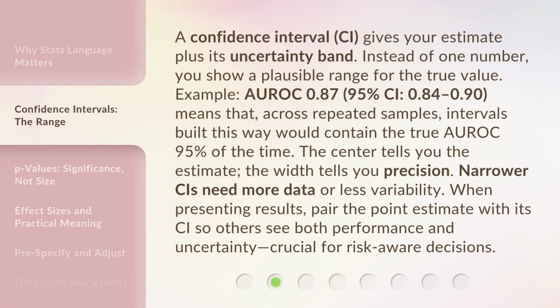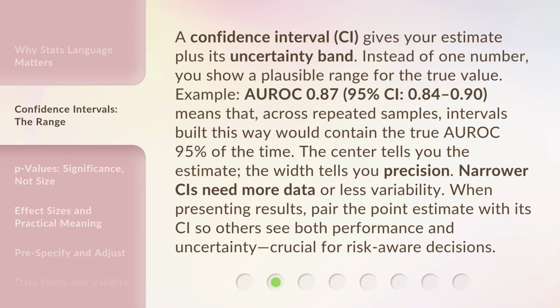A confidence interval, CI, gives your estimate plus its uncertainty band. Instead of one number, you show a plausible range for the true value. Example: AUROC 0.87, 95% CI, 0.84 to 0.90 means that, across repeated samples, intervals built this way would contain the true AUROC 95% of the time.